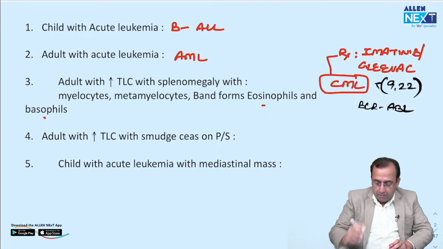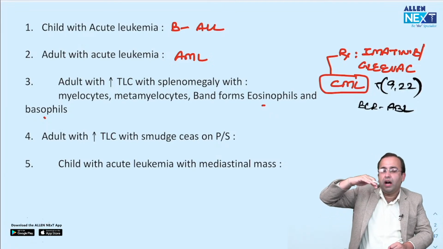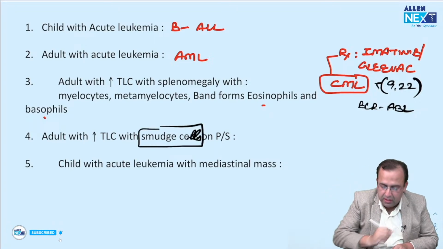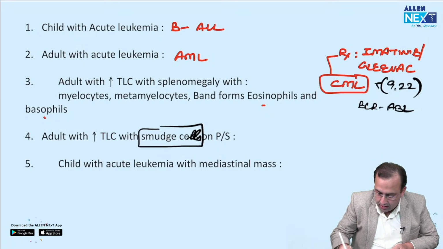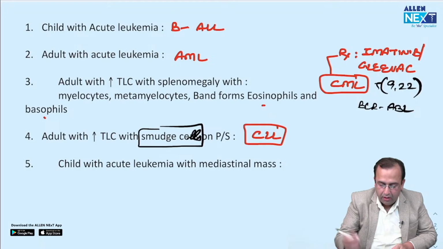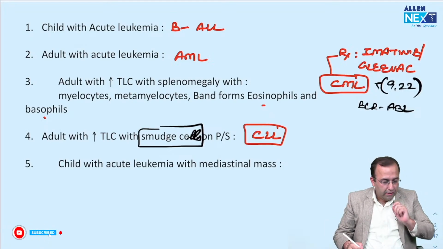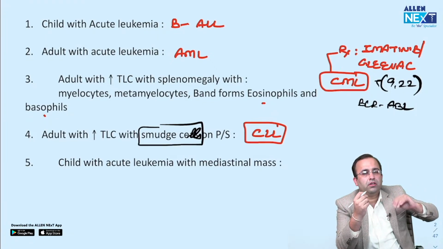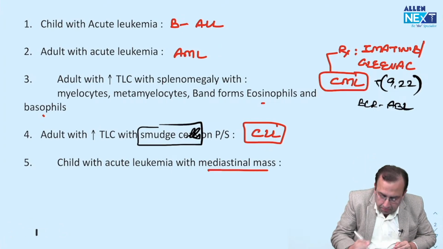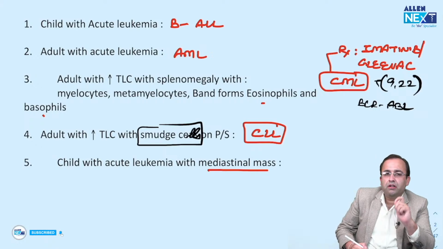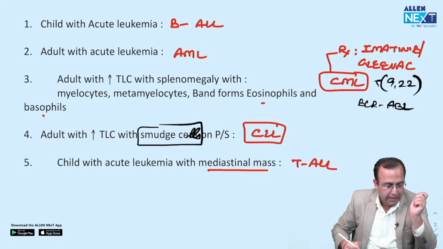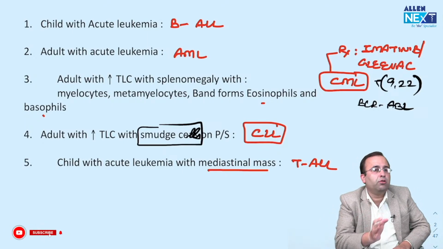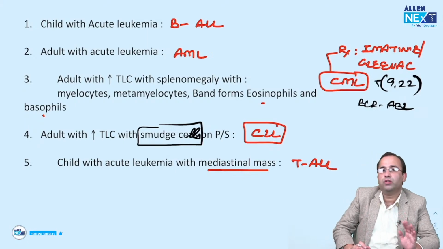Next, presence of an adult with high TLC, with presence of smudge cells. The minute you see smudge cells on peripheral smear, diagnosis CLL, chronic lymphocytic leukemia. And lastly, a child with acute leukemia with presence of a mediastinal mass. What should have been the diagnosis? T-ALL. Which are the two magical words in this statement? Mediastinal mass, T-ALL. If you know these, this takes care of the theory part of at least 8 to 9 previous year questions asked in the previous 1.5 to 2 years only.